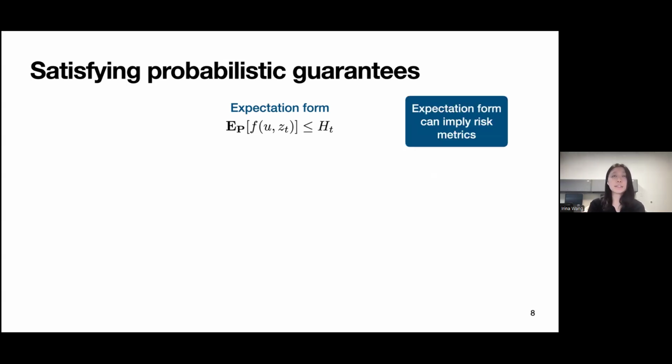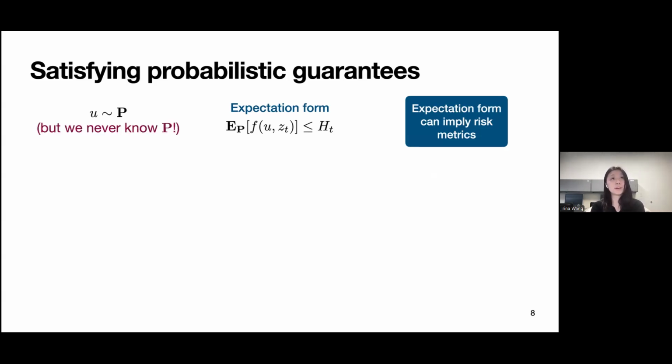And this expectation form is powerful because it can actually imply risk metrics. For example, if we take f to be of a certain maximum affine form, then we could model things like the conditional value at risk, which could turn this expectation form constraint into something like a chance constraint. So it's pretty powerful in its modeling powers.